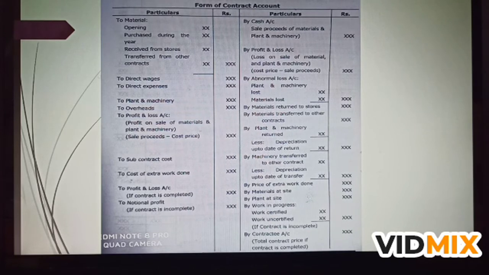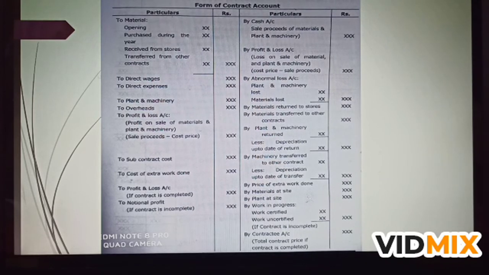And the next is machinery transferred to other contract. Of course, these material and machinery either we can get transferred from some other contractor to this contract, or we can transfer from this contractor to some other contract. So if any material or machinery transferred to other contract, that is to be taken here after deducting the depreciation of that plant or machinery. Then if there are any material at site, that is to be taken on credit side.